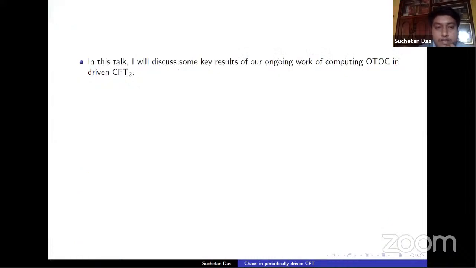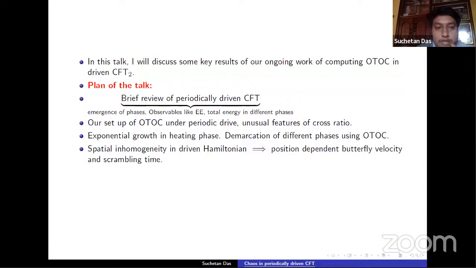Okay, so let's go with the plan of my talk. In this talk I will discuss some key results of an ongoing work on computing the OTOC in driven CFT. The plan of the talk is the following. We first give a brief review of periodically driven CFT, like the emergence of different phases, heating phase, non-heating phase, etc., and observables like entanglement entropy, total energy, and the classical Lyapunov exponent in different phases.